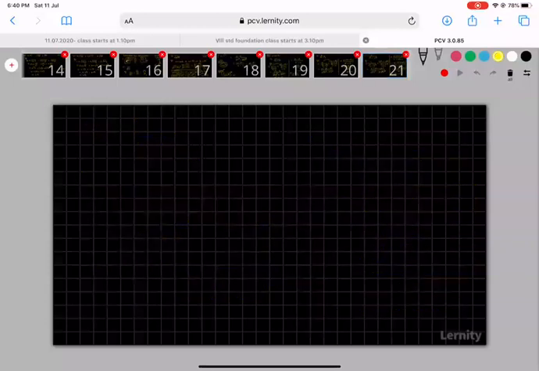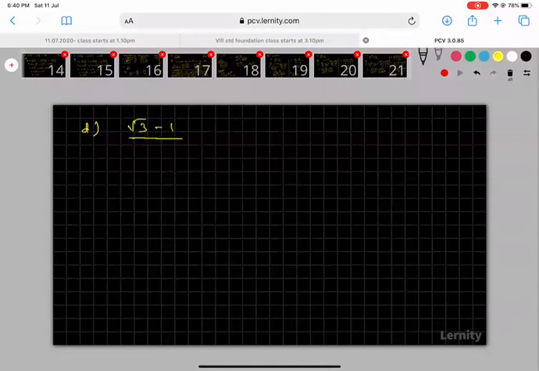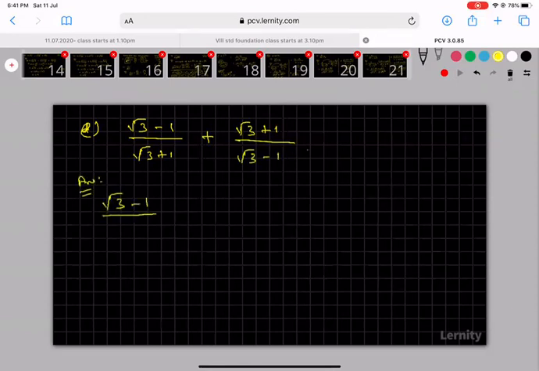Okay. Problem number D. This is somewhat different. You see here, if I am having root 3 minus 1 divided by root 3 plus 1, this is problem number E, because problem D is easy only, plus root 3 plus 1 divided by root 3 minus 1 we are having. This is somewhat difficult. You see here, root 3 minus 1 divided by root 3 plus 1 I am having, and what is the conjugate of root 3 plus 1?